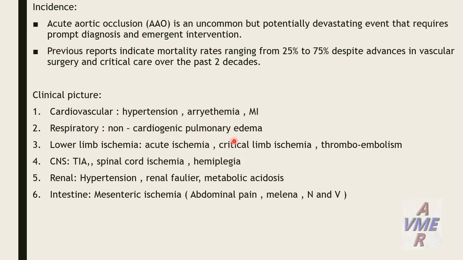Respiratory: non-cardiogenic pulmonary edema. Lower limb: acute ischemia, critical limb ischemia, and thromboembolism. CNS: TIA, spinal cord ischemia, and hemiplegia. Renal: hypertension, ATN, renal failure, and metabolic acidosis. Intestinal: mesenteric ischemia, abdominal pain, melena, nausea, and vomiting. So the clinical pictures are the cardiovascular effect, respiratory effect, lower limb effect, CNS and neurological effect, renal effect, and intestinal effect.